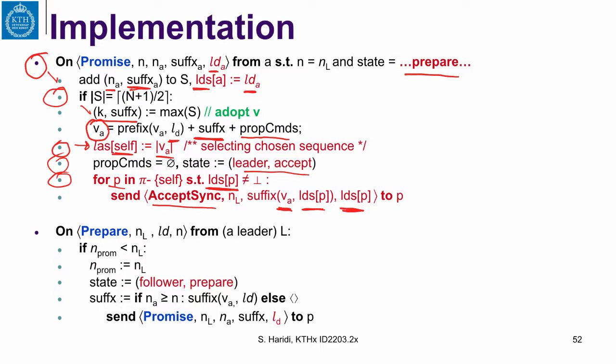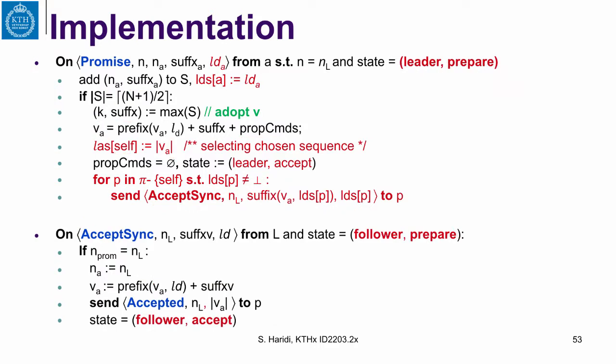So that's what it does. We will see it by example, but it's basically saying here that the replica told me what its own decided sequence is, and I'm going to give it all the elements that I know should be accepted after the part of the sequence that is decided. And you can see this when we look at what happens when a replica gets this AcceptSync.